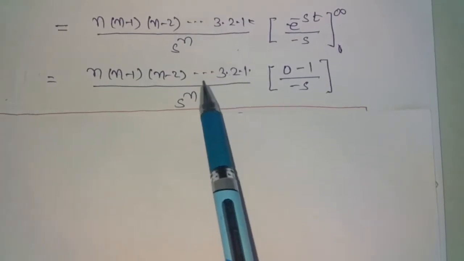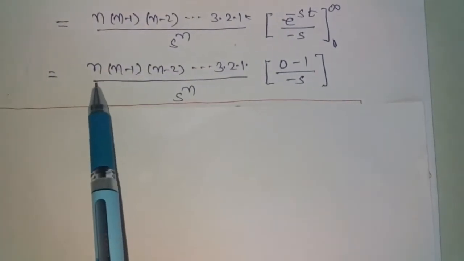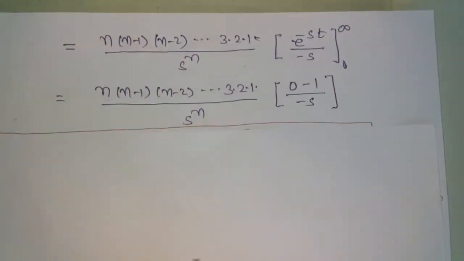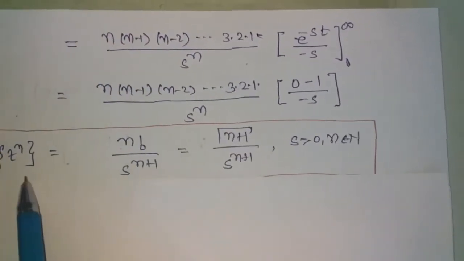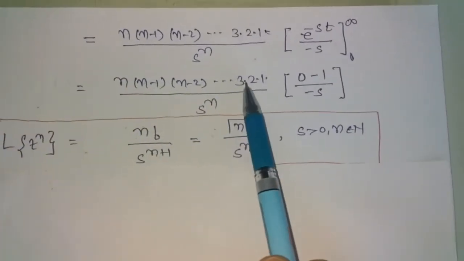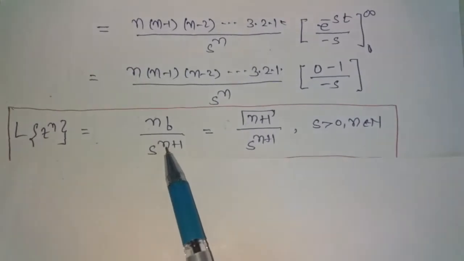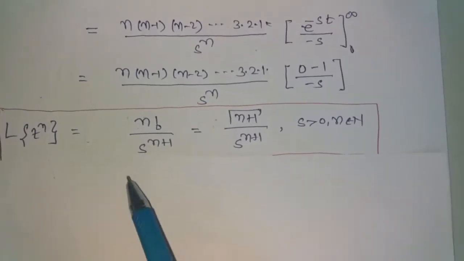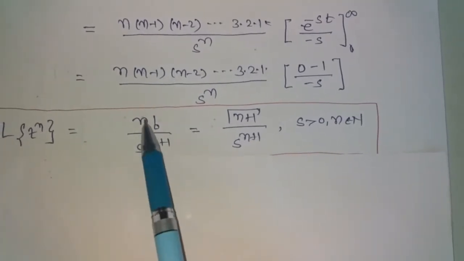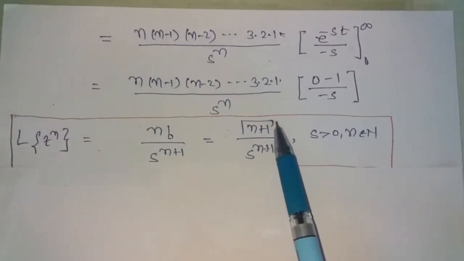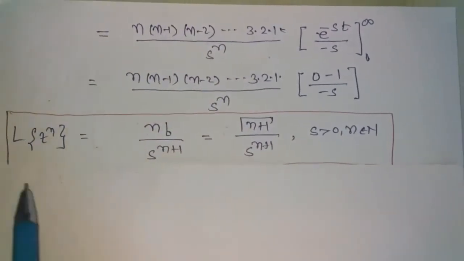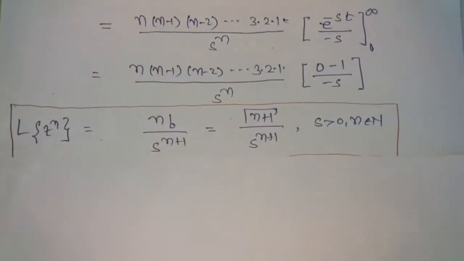And this is 1, 3, 2, 4, so on up to n. So this multiplication becomes factorial n. So finally we get the Laplace transform of t power n is n factorial upon s power n plus 1. And as we know, factorial n is equal to gamma n plus 1. So this expression can be written as gamma n plus 1 upon s power n plus 1. So this is the Laplace transform of t power n.